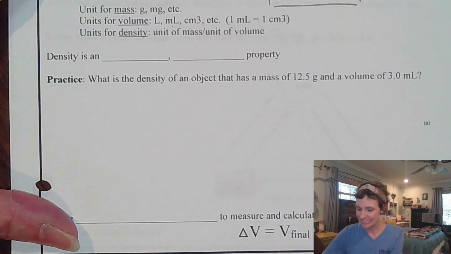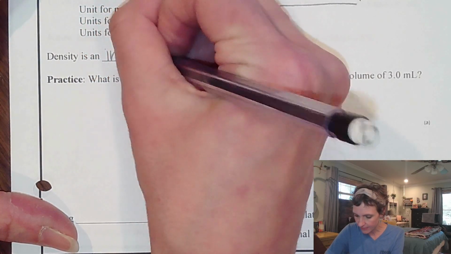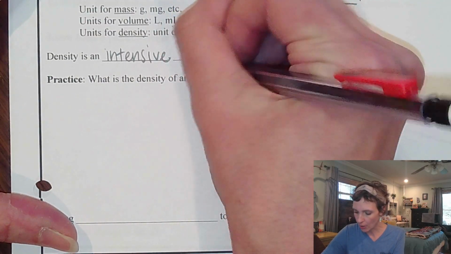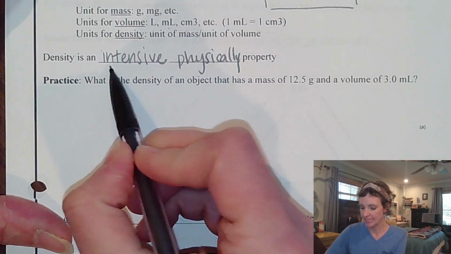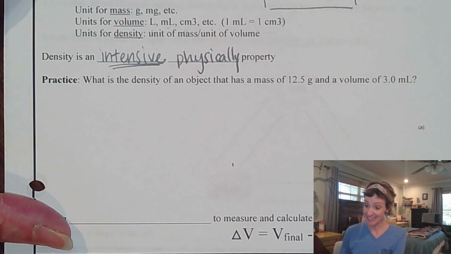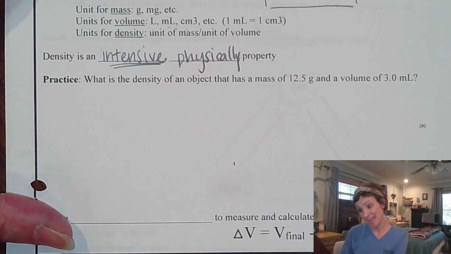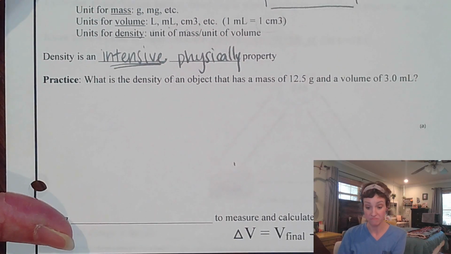Key thing here is that density is an intensive physical property. So when I say intensive, an intensive property is so intense the amount of matter does not matter. So if I tell you the density of water is 1 gram per milliliter, I do not care if you have a cup of water versus a swimming pool of water. The density of both of those things are going to be the same.